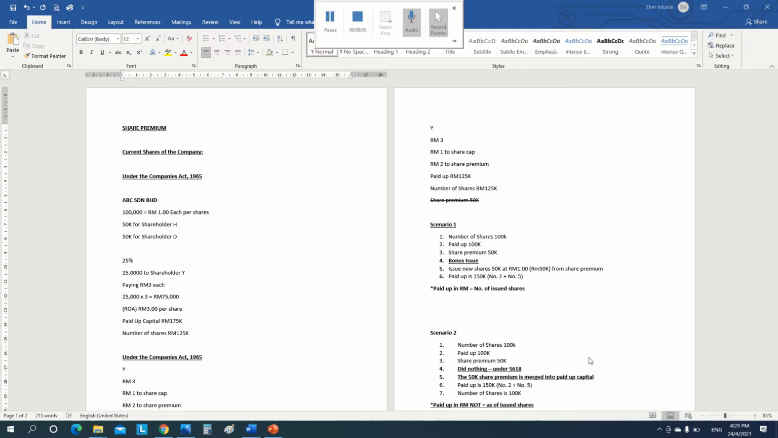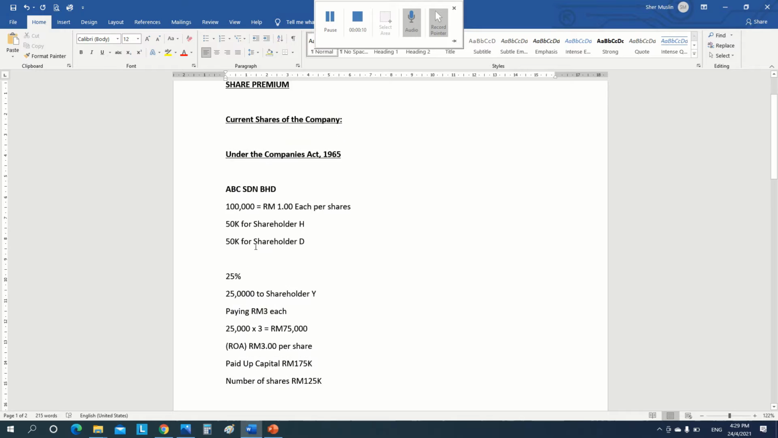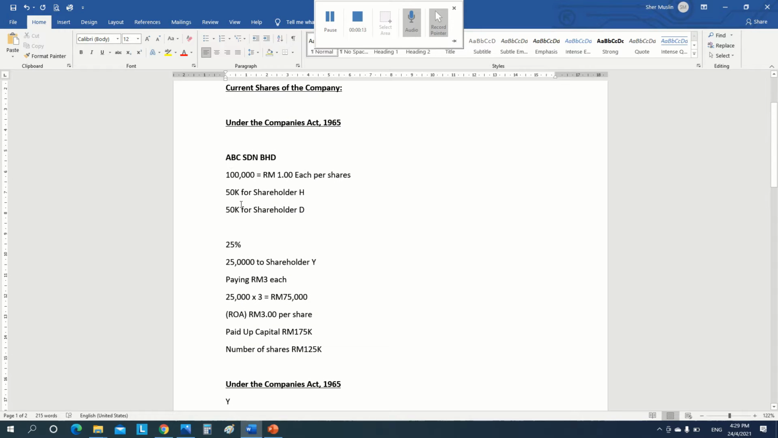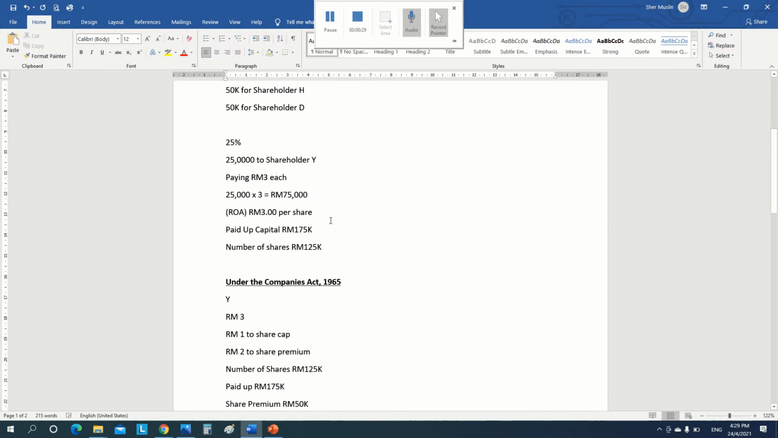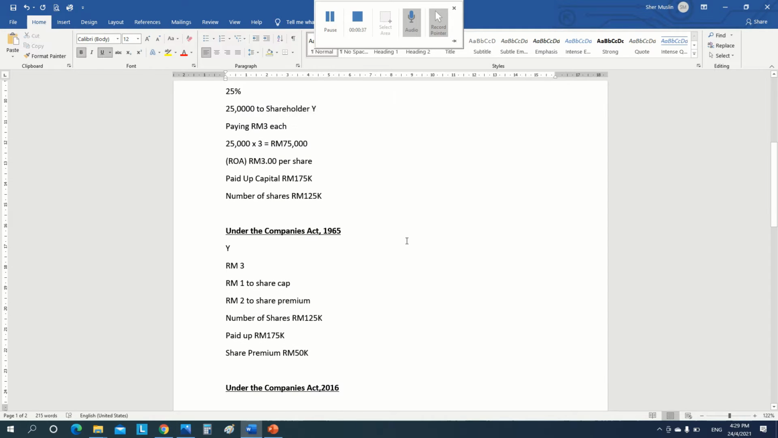For example, this ABC Cern Durian Berhad. This company, the issued capital is 100,000, belonging to shareholder H 50,000 and shareholder D 50,000. So during the old Companies Act, the company wanted to allot new shares with premium to shareholder Y, 25,000 shares, 25% of the paid up capital.